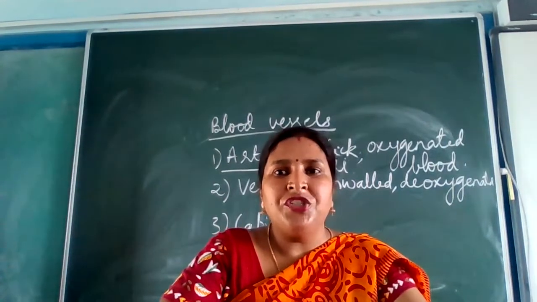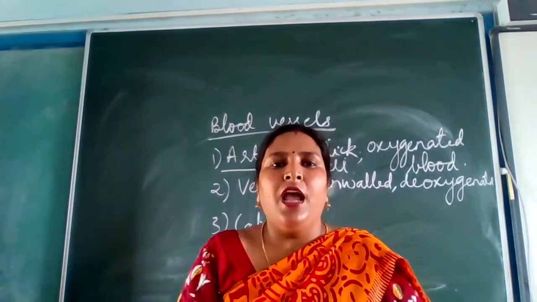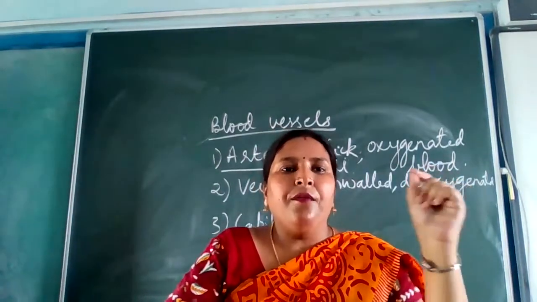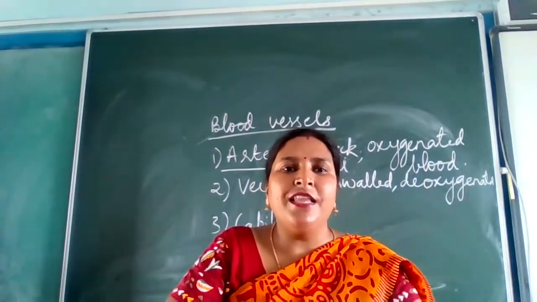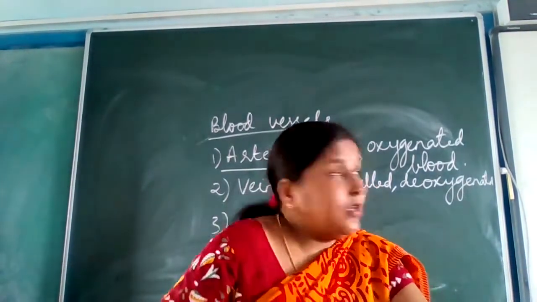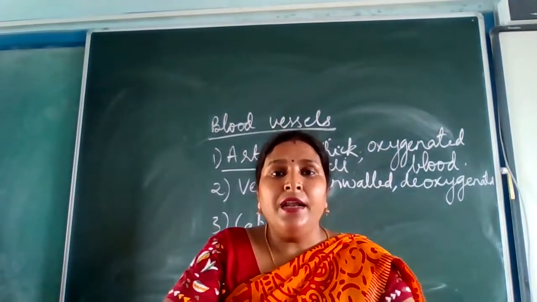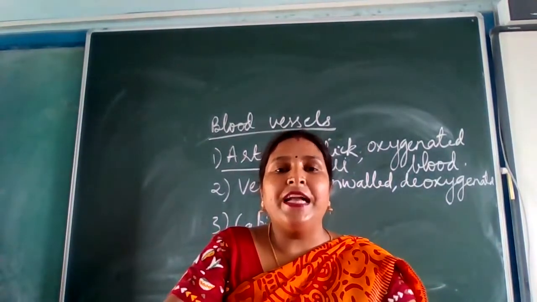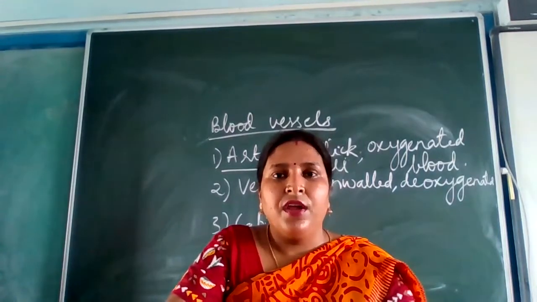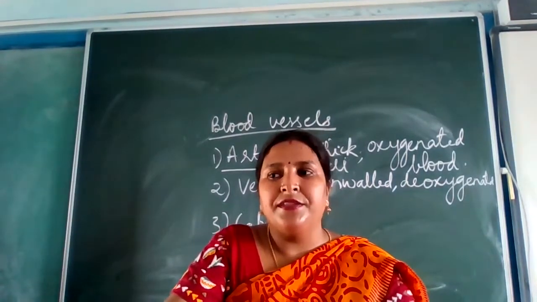They are superficial. If you see your hand, if you see the leg area, you can see some veins superficial. Very clearly they are visible. And the last point, the color of the blood is dark red.